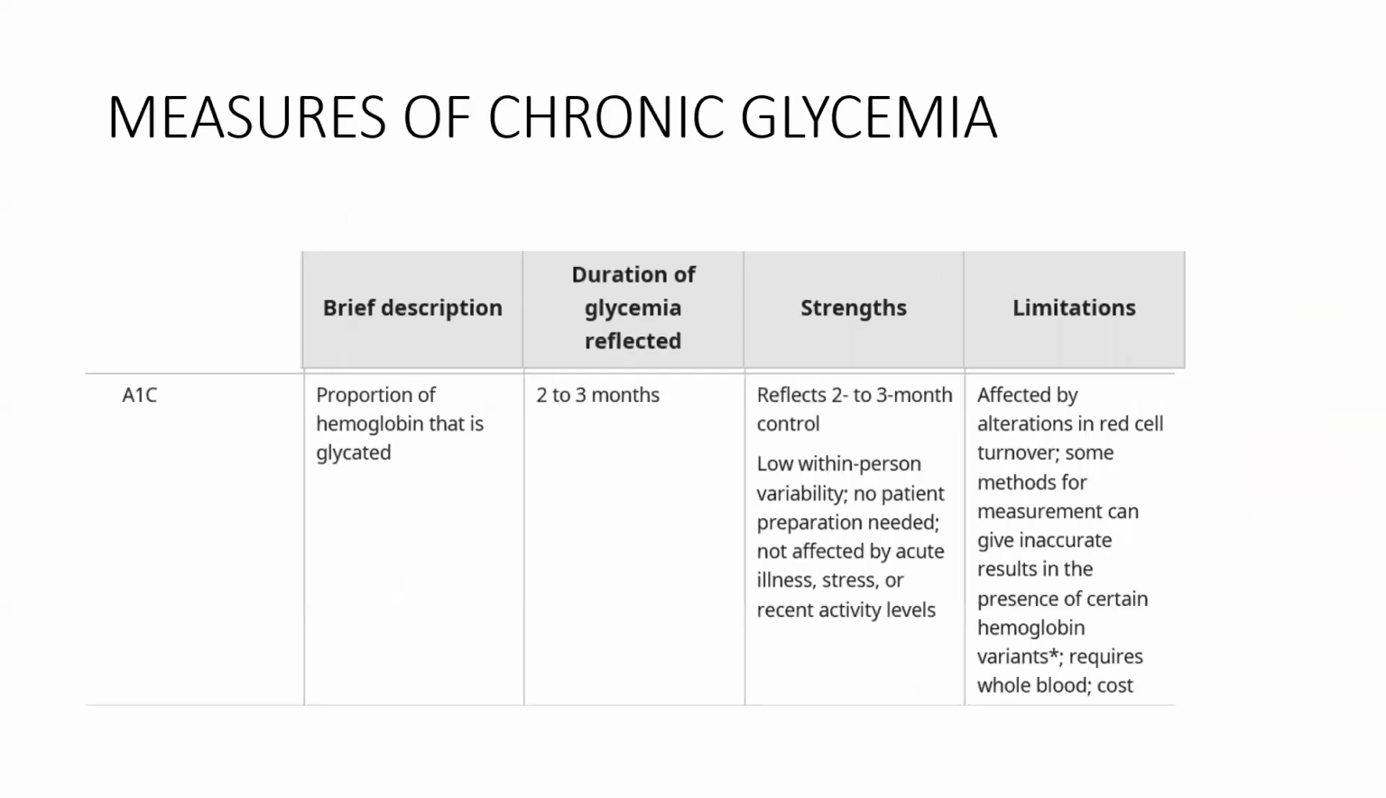HbA1c, we all know about that. It is the proportion of hemoglobin that is glycated. Duration of glycemia reflected is over a period of 2 to 3 months. It reflects 2 to 3 months control. Low within-person variability as it is sustained. No patient preparation needed. Not affected by acute illnesses, stress, or recent activity levels. Again, limitations: it is affected by alterations in red cell turnover. We'll look at it in the next slide. Some methods of measurement can give inaccurate results, especially in the presence of hemoglobinopathies.